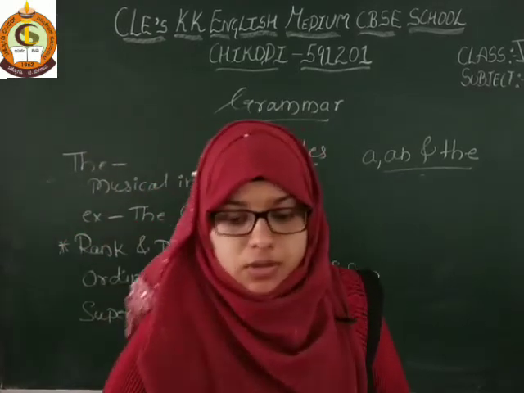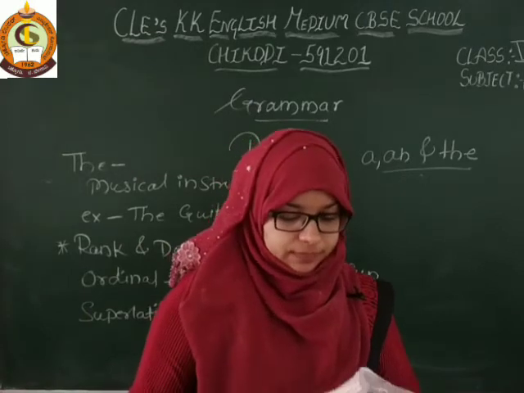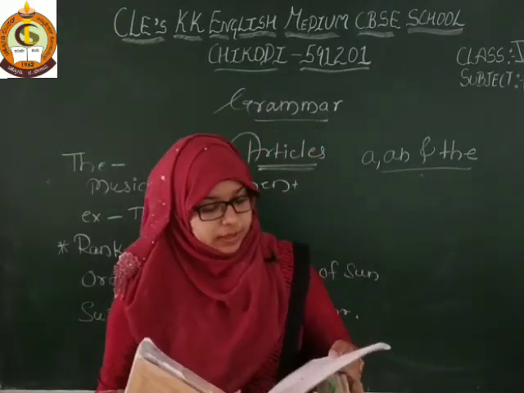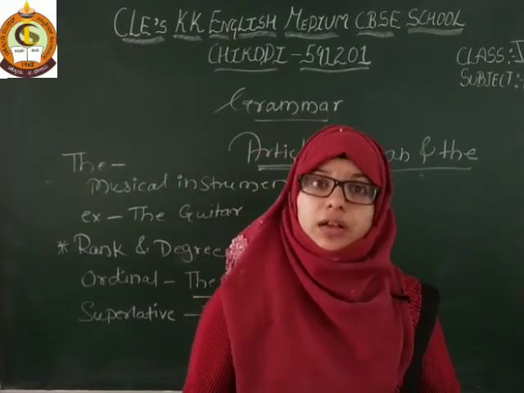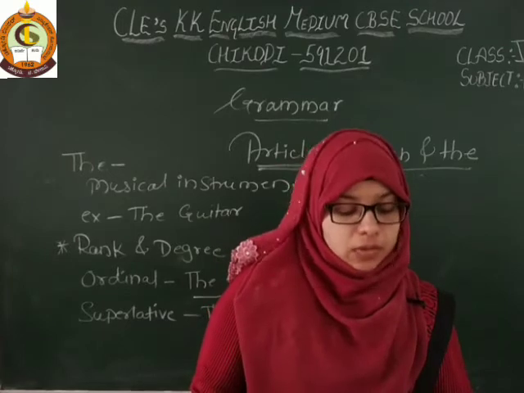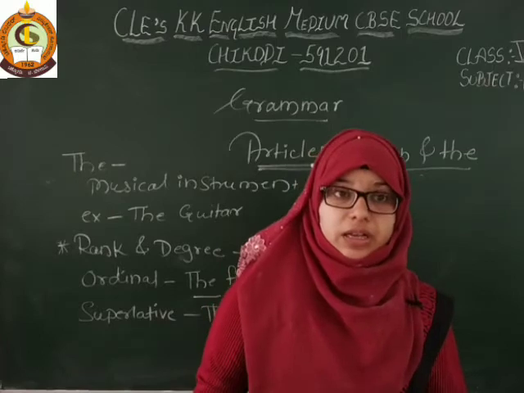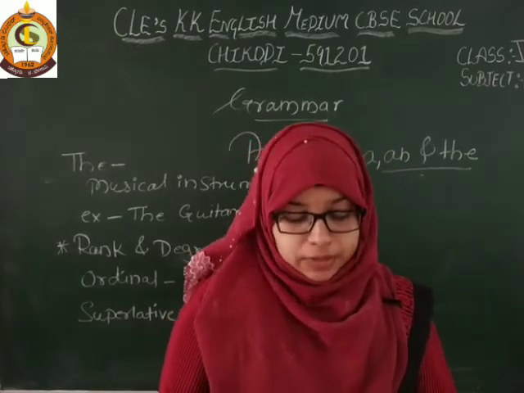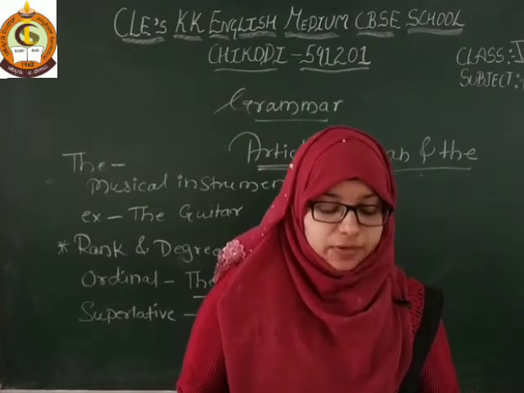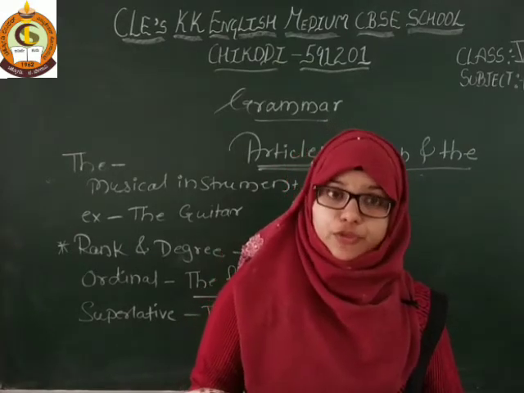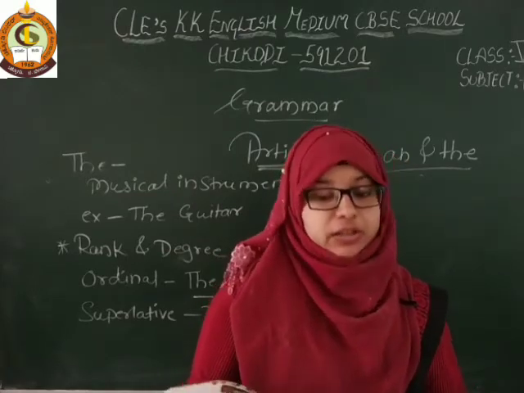Got it? So here on page number 30, what is the use of the article? First is unique things and names: unique nouns, titles given to people, and family names. Then geographical areas like landforms, water bodies, points of the globe, directions and countries.